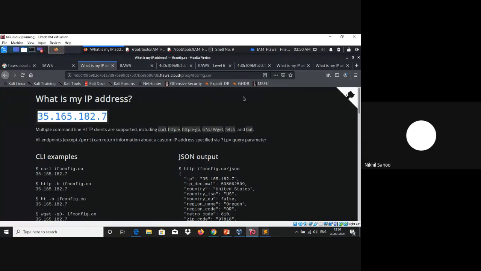So what we can do here, as I said about the SSRF vulnerability, is request that link-local address URL, the instance metadata URL. On doing so, we would be able to fetch your temporary security credentials.